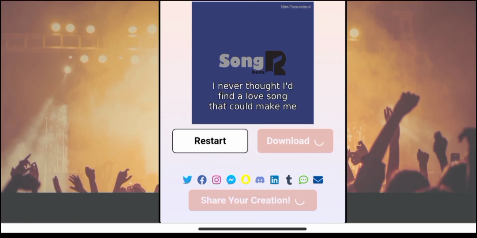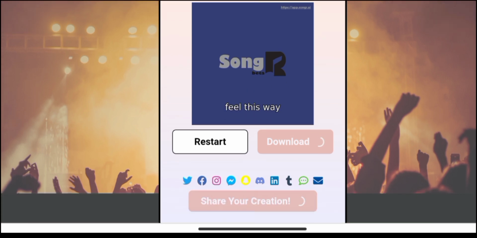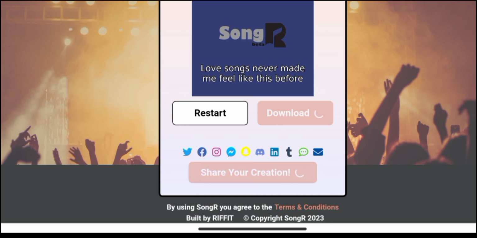I never thought I'd find a love song that could make me feel this way. Love songs never made me feel like this before. I can't get